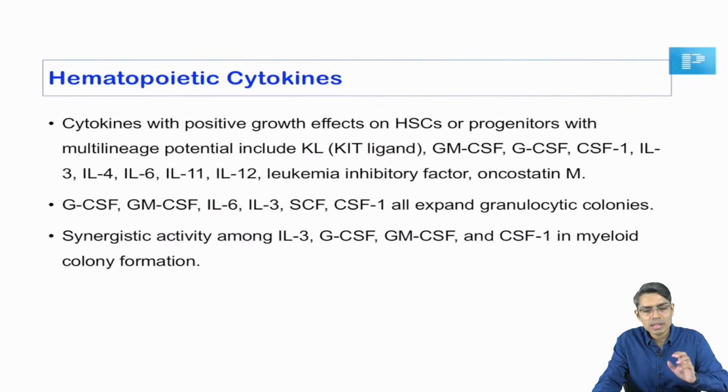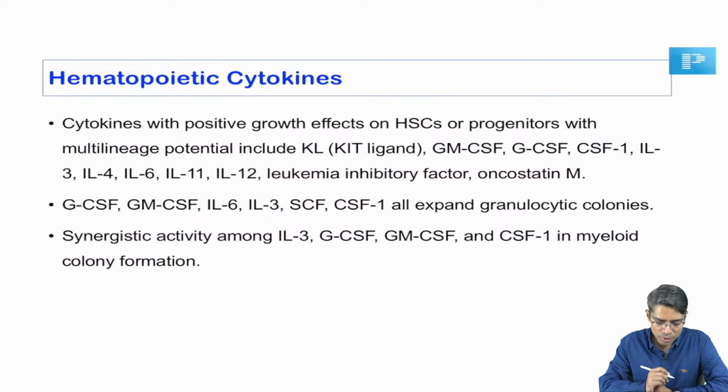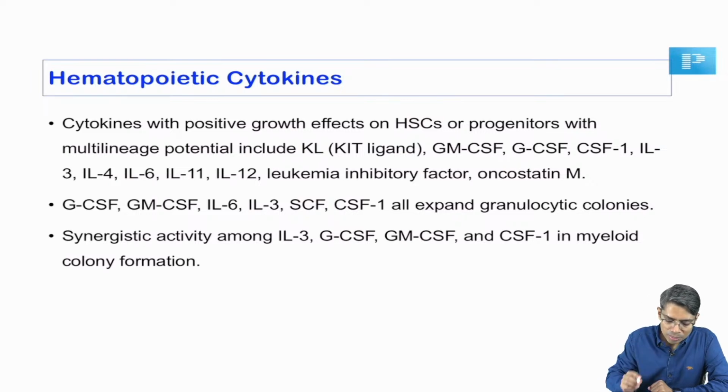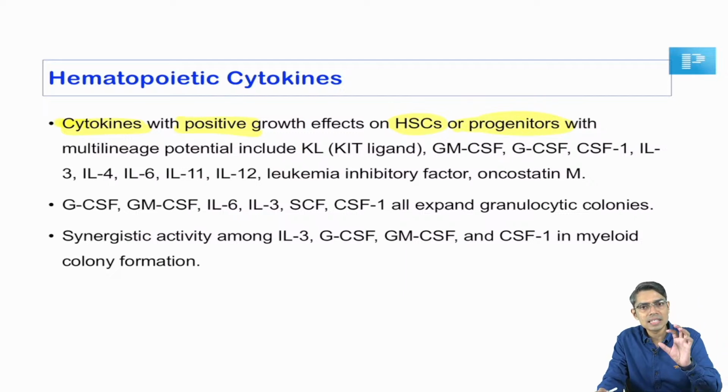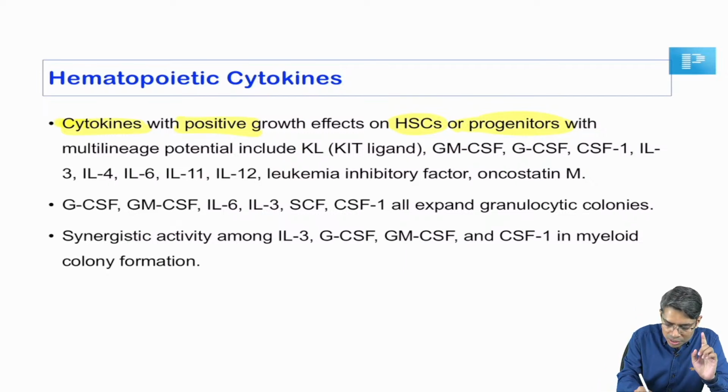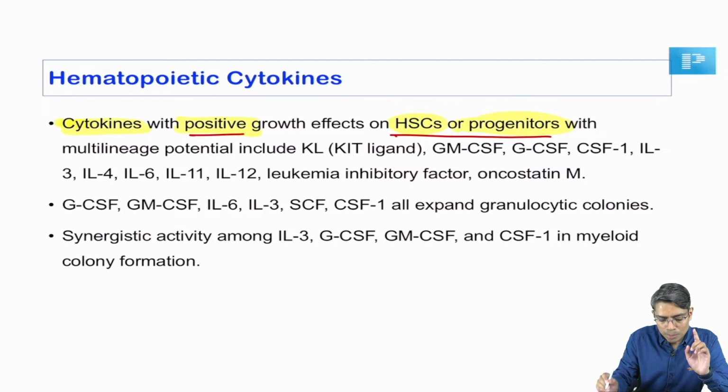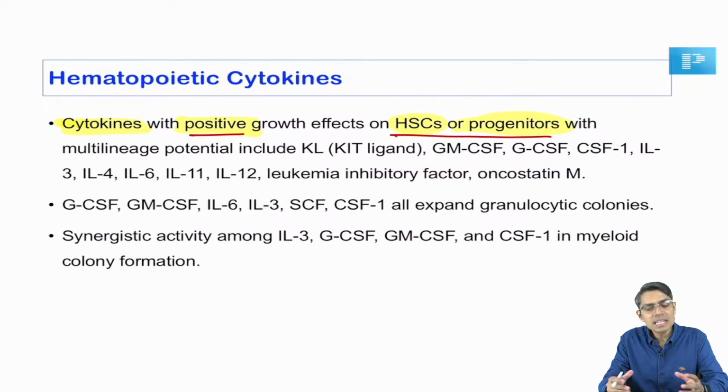So now look at what the hematology textbook is saying. These are the lines which I have taken from the Wintrobe textbook of hematology. First of all, you have to remember that there are certain cytokines which stimulate the hematopoietic stem cells or progenitor stem cells. At least try to remember these cytokines. This is directly taken from the hematology book. Multi-lineage potential means they can stimulate any series of cells, right?